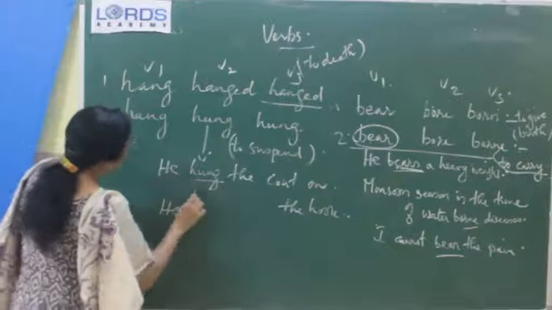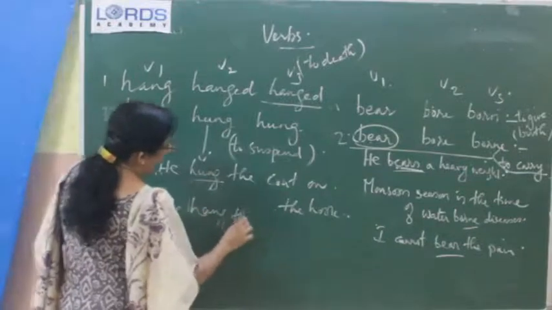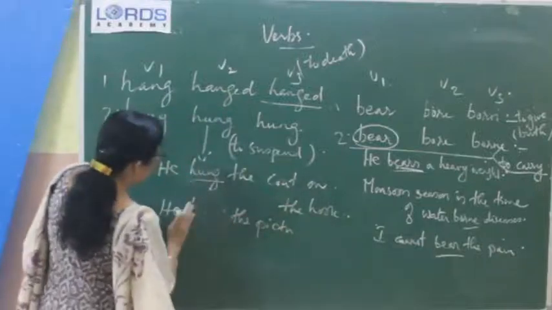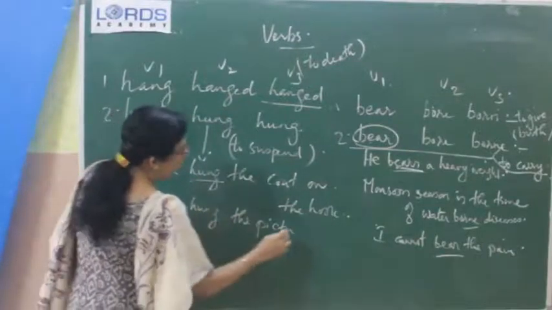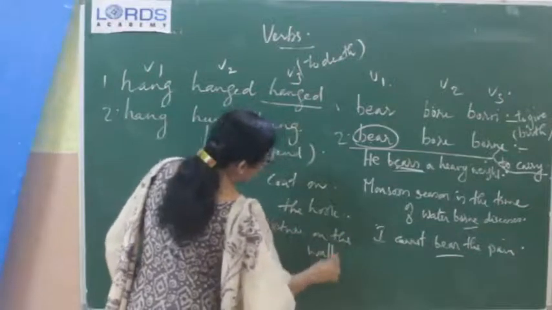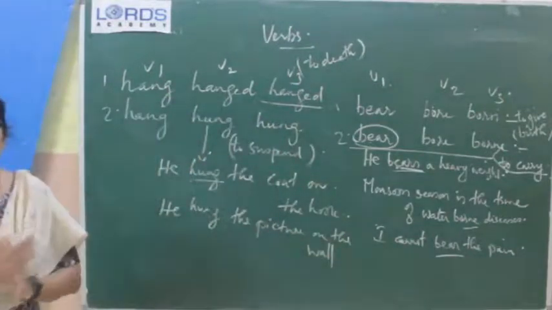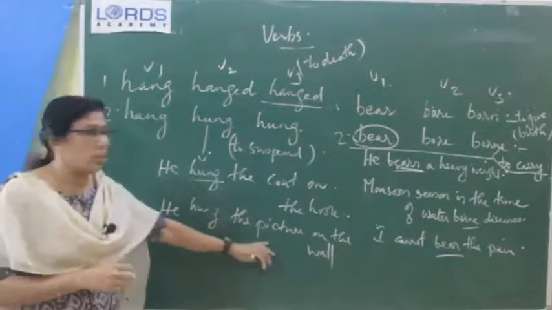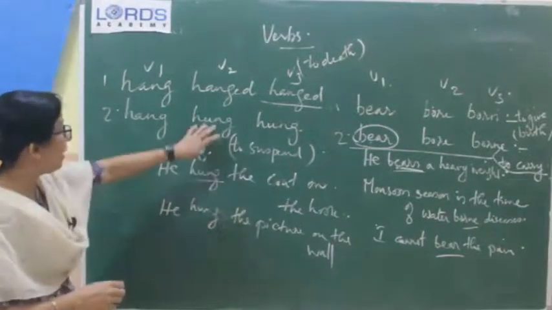He hanged the picture. No, he hung the picture. Hung the picture on the wall. He got a frame and he hung it on the wall. There was a nail there. On that nail, he hung the picture. So, this is the second one only.